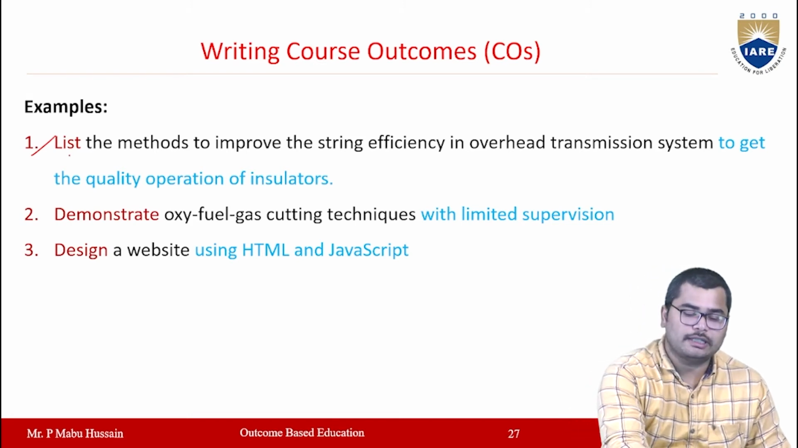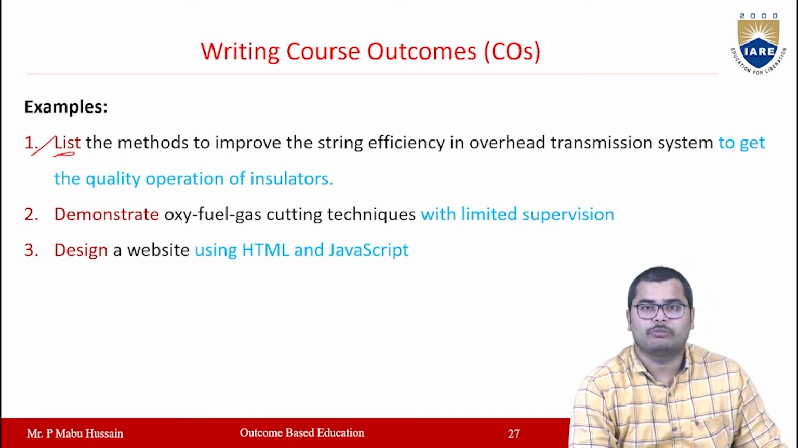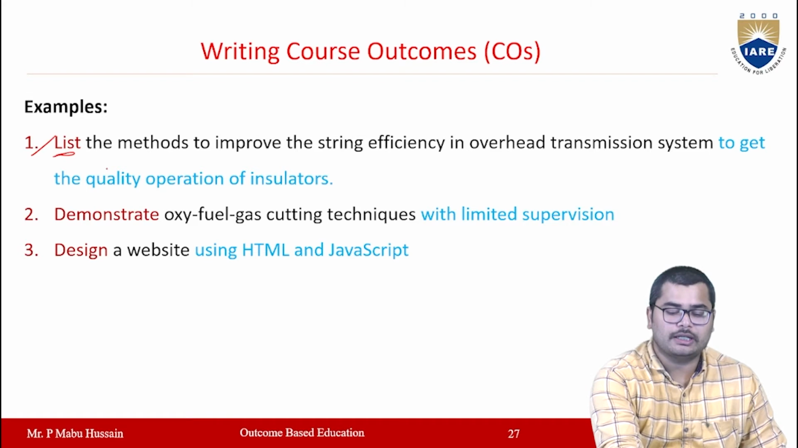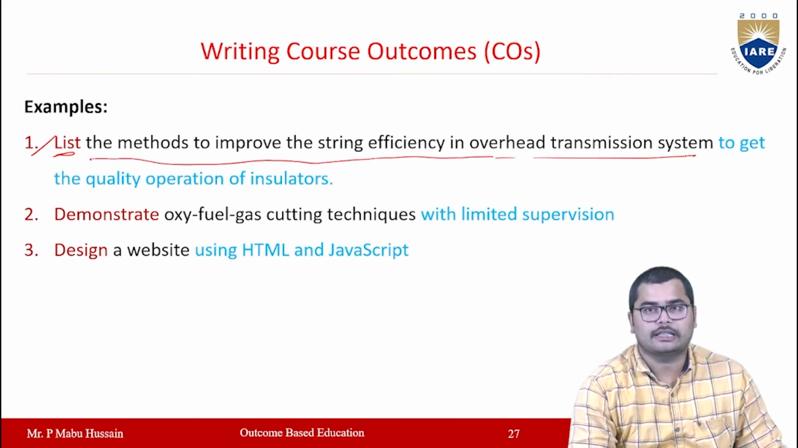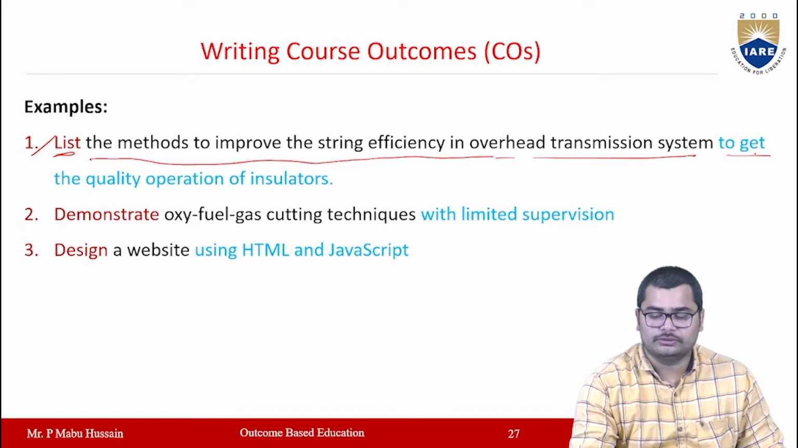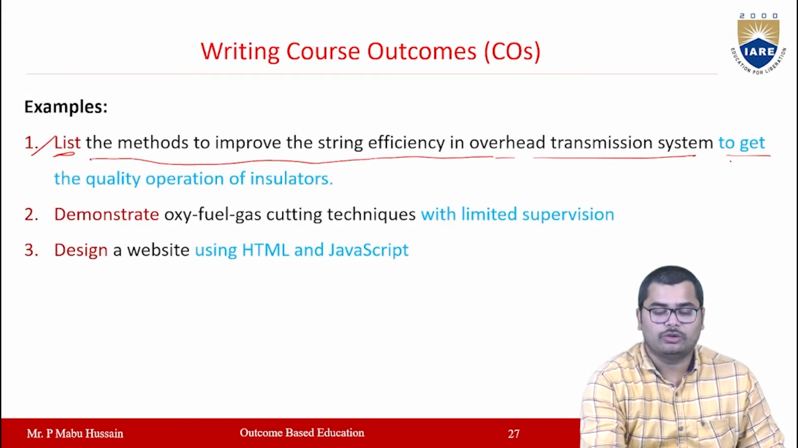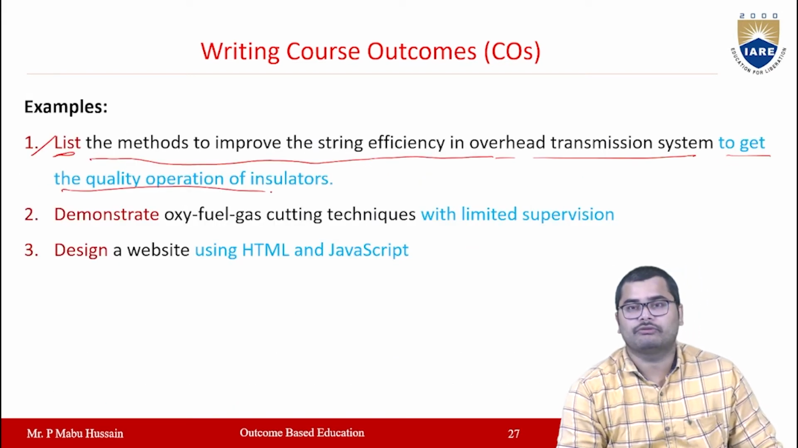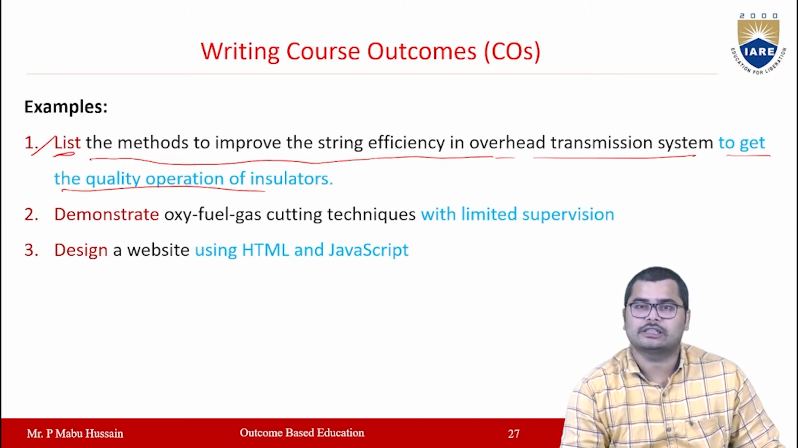Here if you observe, list is an action verb which I have chosen from Bloom's taxonomy, and the subject content is the methods to improve the string efficiency in overhead transmission system. And you have the level of achievement, which is to get the quality operation of the insulators. So like that you have to define a CO.